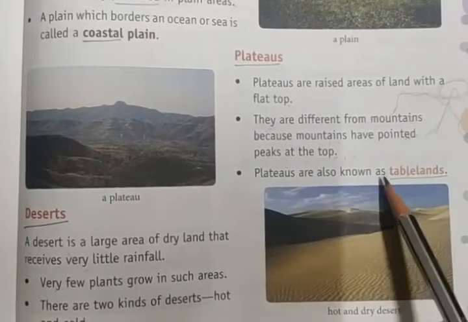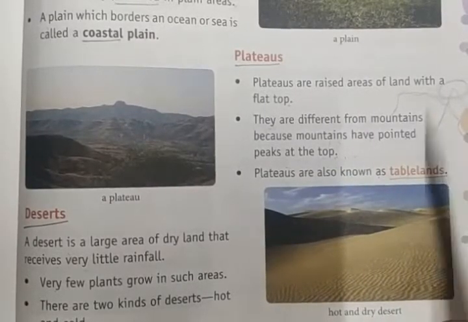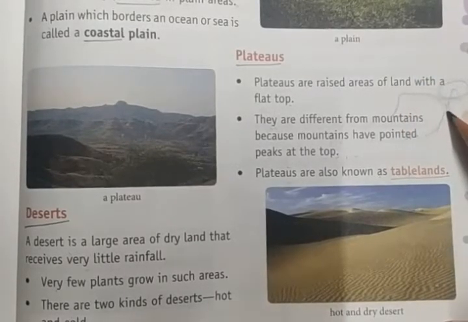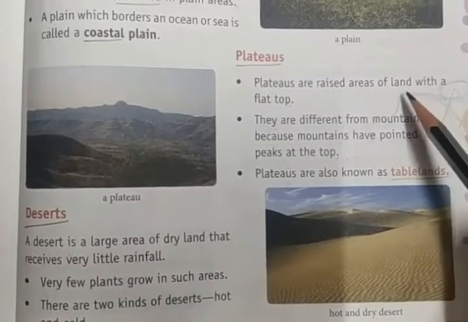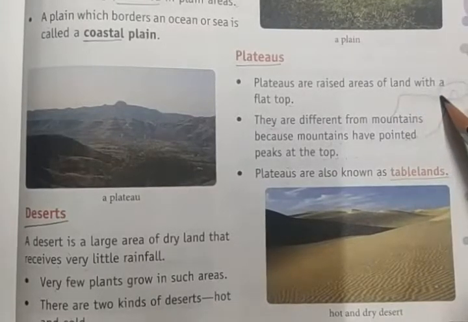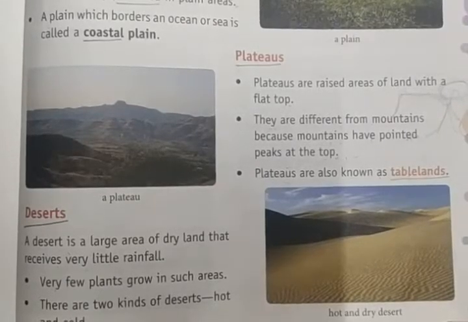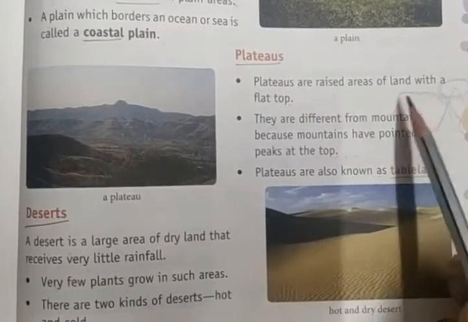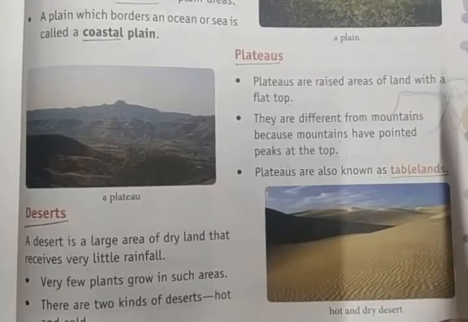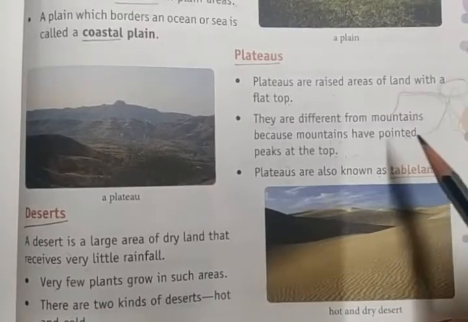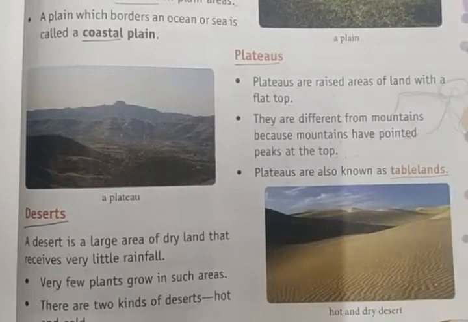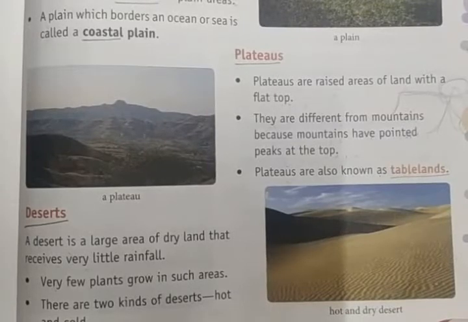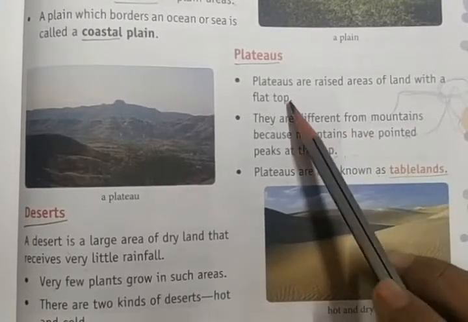Plateaus are also known as tablelands. How is the table? The raised part of the land you can see, and the flat top you can see. Again we have slopes. Right? These are called plateaus, not mountains or hills. Alright. Plateaus are raised areas of land with a flat top. You will see the office table: the raised area, then the flat area, again the slope, right? So this is called plateaus.